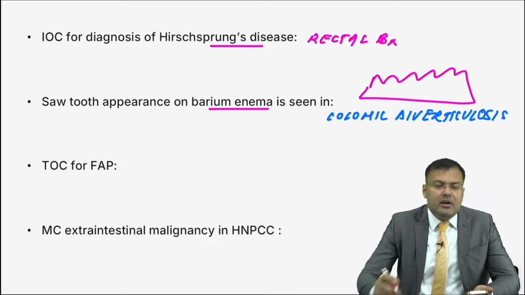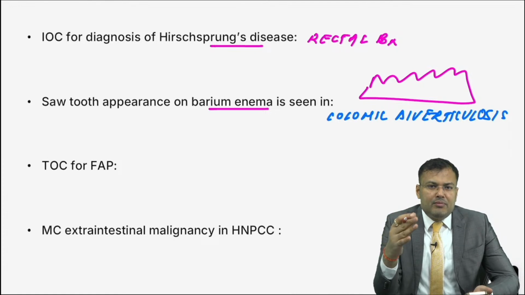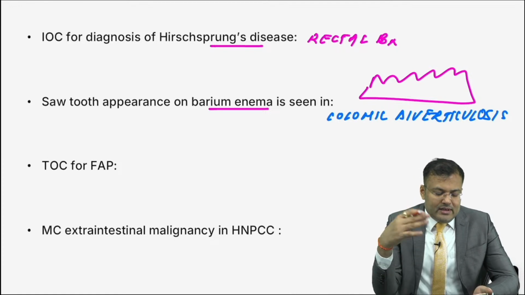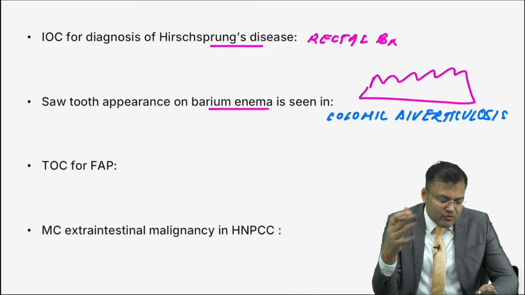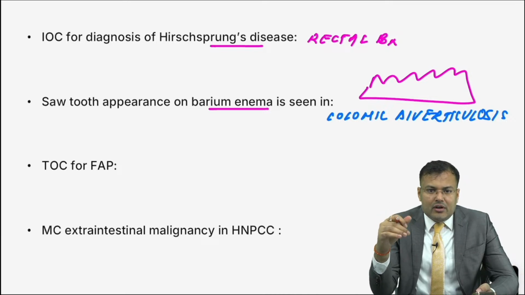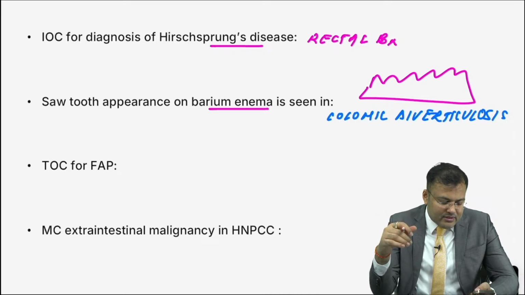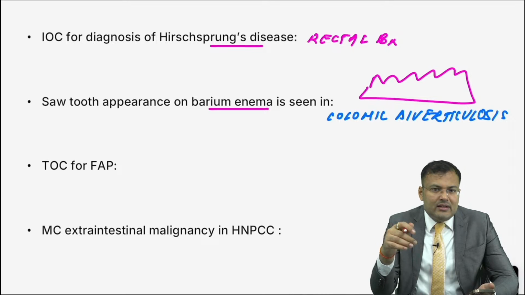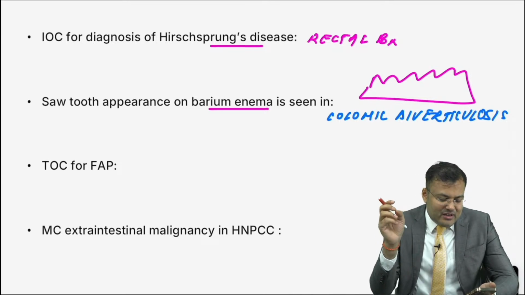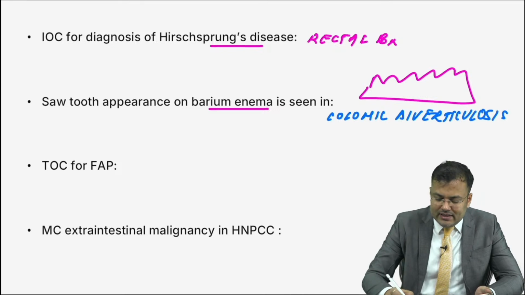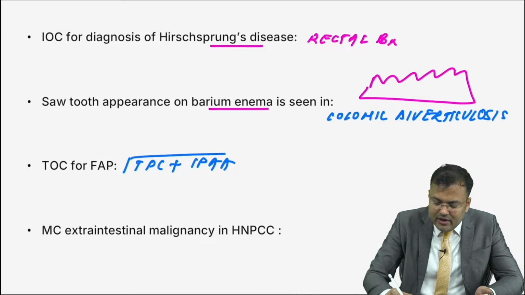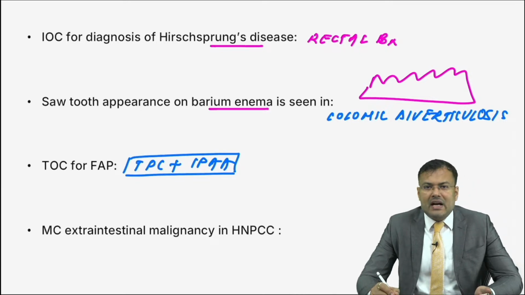Next easy question. Treatment of choice for familial adenomatous polyposis. Guys, tell me. There is increased risk of malignancy in rectum and followed by colon. 100% risk of malignancy is there. Remove both of these organs. So can you tell me the treatment of choice? Give me the exact answer. Very good, total proctocolectomy, and after total proctocolectomy we go for ileal pouch anal anastomosis. So it is TPC, total proctocolectomy plus ileal pouch anal anastomosis.